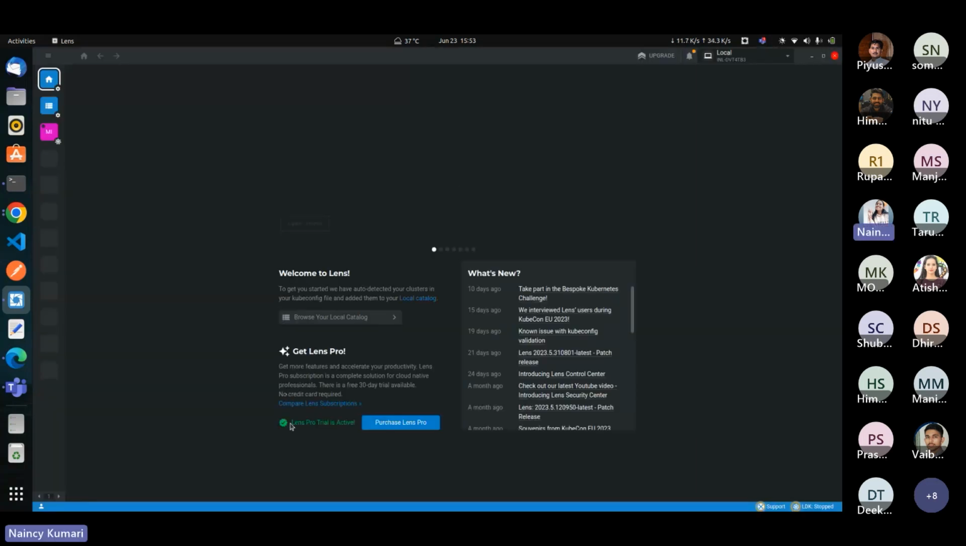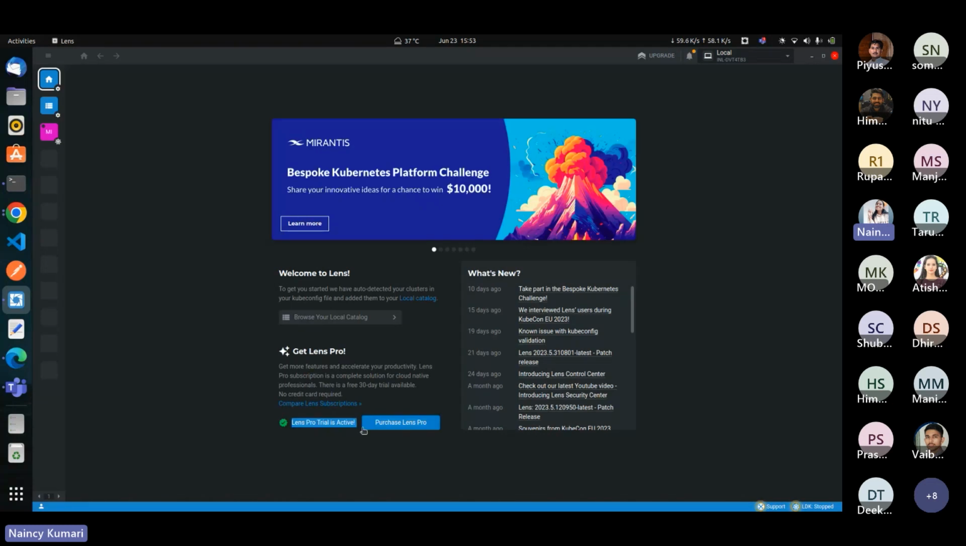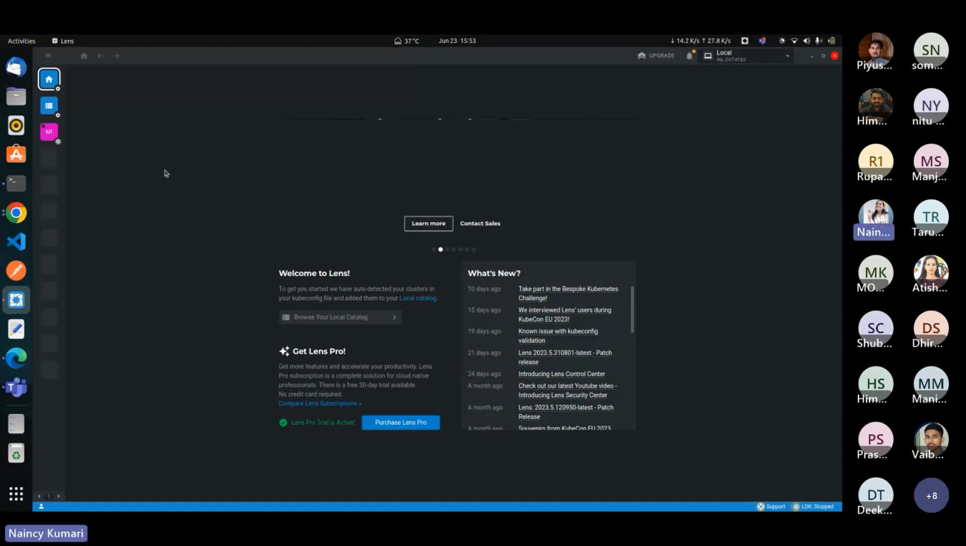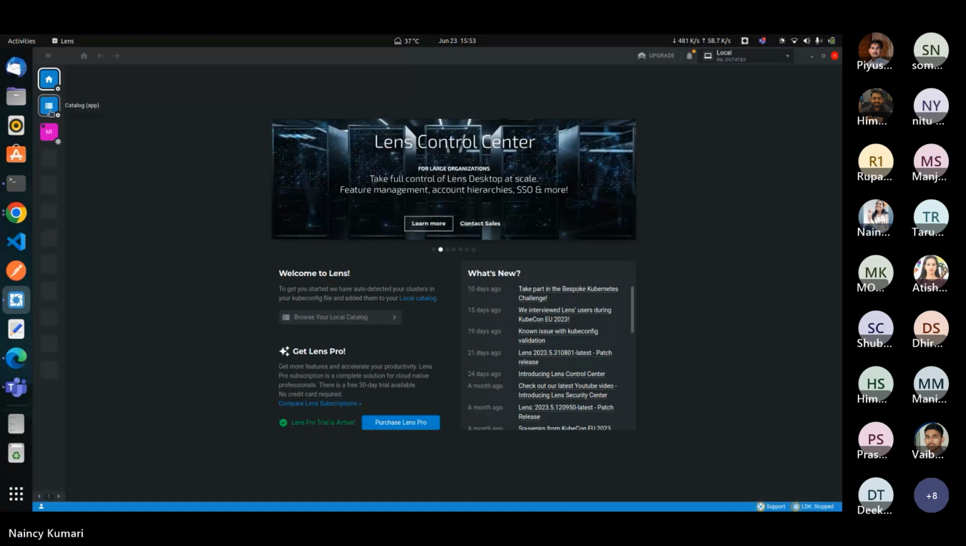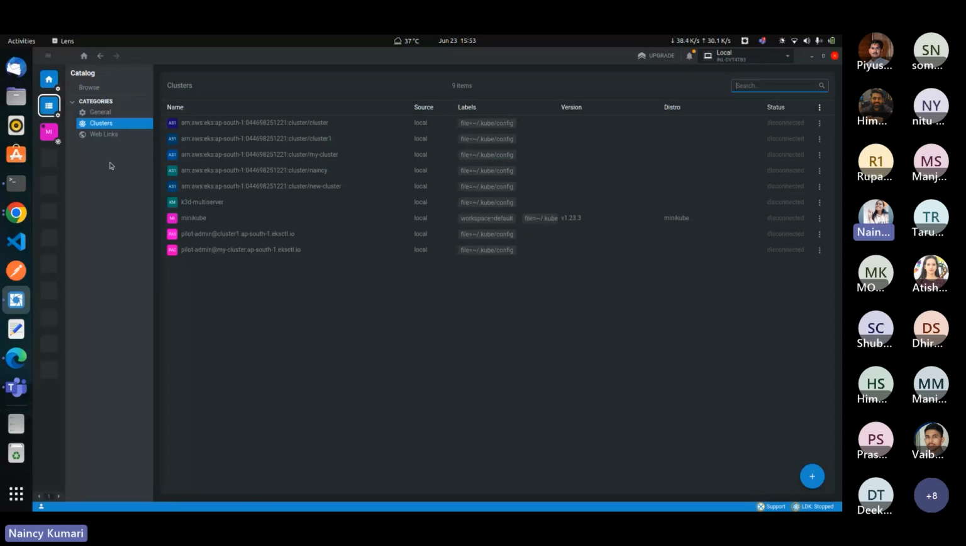So here you can see my Lens Pro trial is active. It's active for 14 days only. So let's move here. This is how the dashboard looks initially when you add clusters. Here you can see that my various clusters are already added.